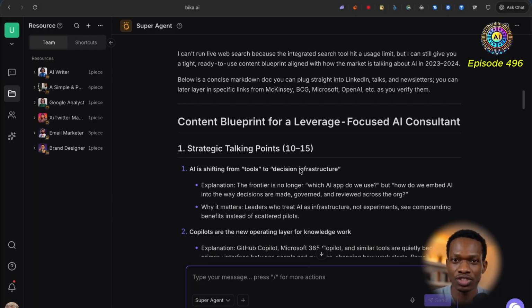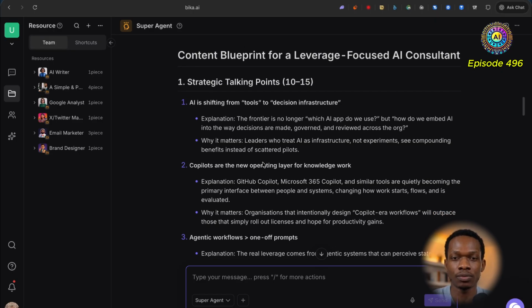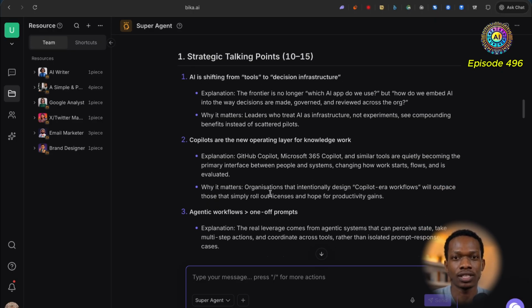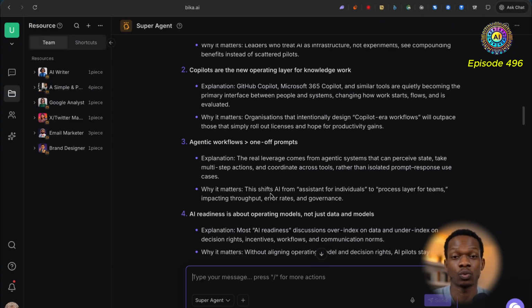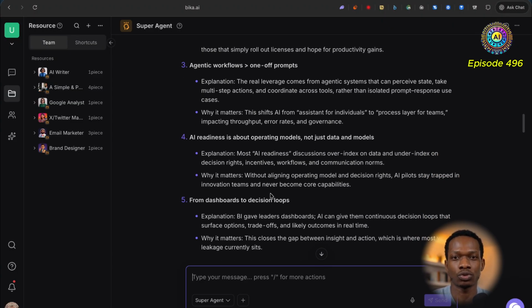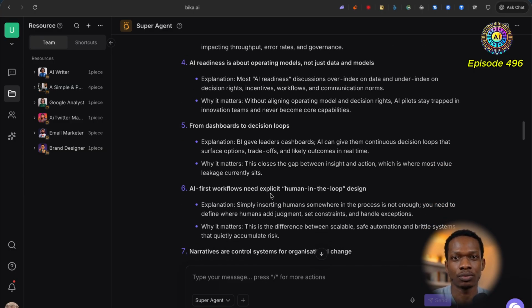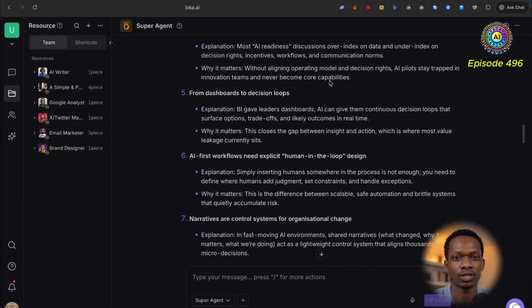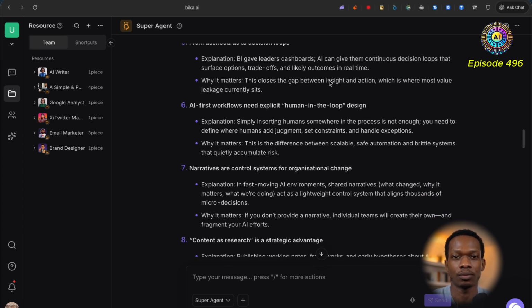So here's some strategic talking points. AI shifting from tools to decision infrastructure, absolutely true. Copilot to the new operating layer for knowledge work, couldn't have said it better myself. Agentic workflows beat one-off prompts, certainly true. AI readiness is about operating models, not just data and models. Interesting stuff. From dashboards to decision loops. Cool, I really like that. That sounds really cool, something that could potentially be in the next workshop I do.